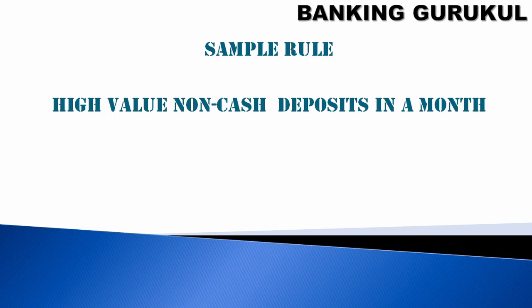And the second one, high value non-cash deposit in a month. You set up, say, 5 lakhs as the high value. So non-cash deposits in a month. Other than cash, you are cancelling a DD and crediting to your account, or you get a transfer from another account or another organization. So these are high value. High value can be decided as per your organization norms, it can be 5 lakhs or 10 lakhs.